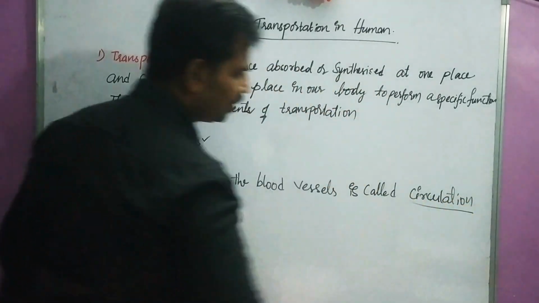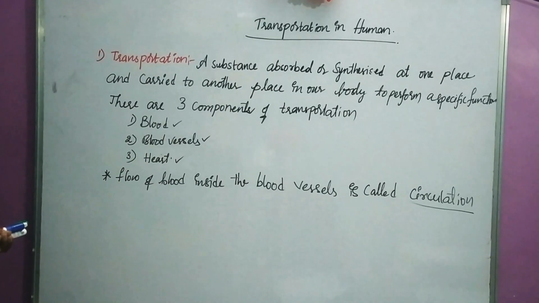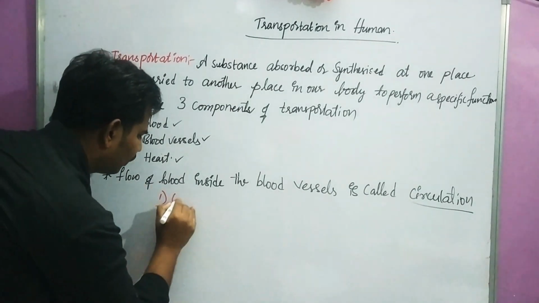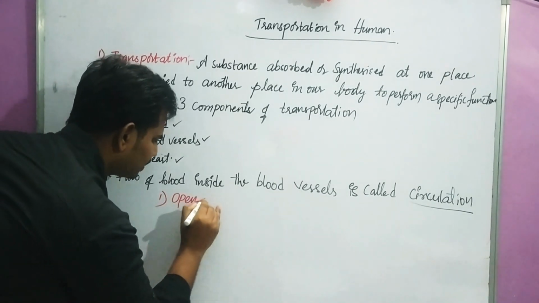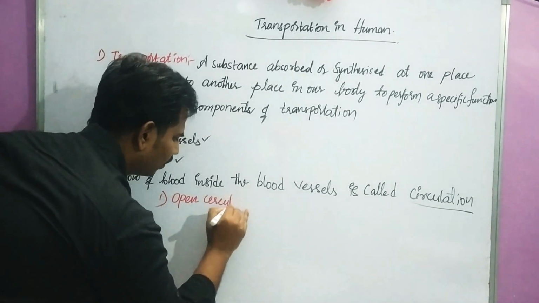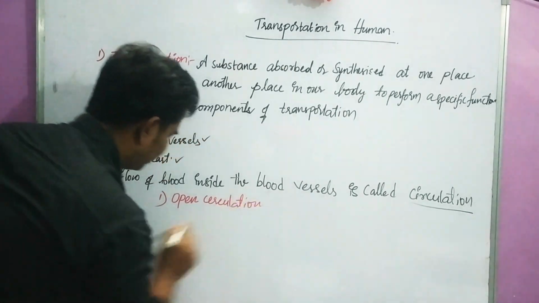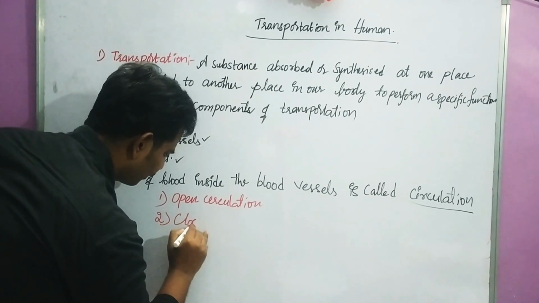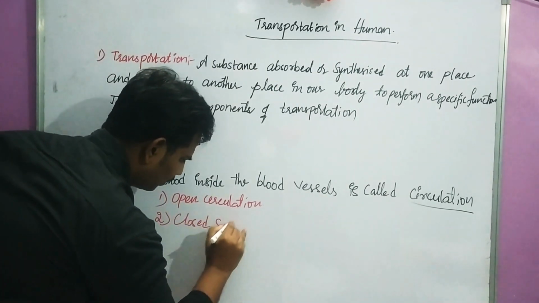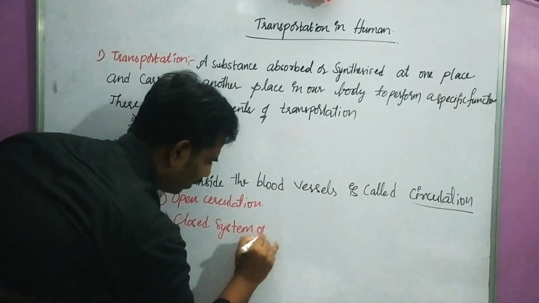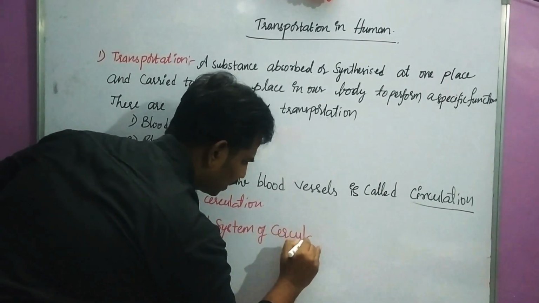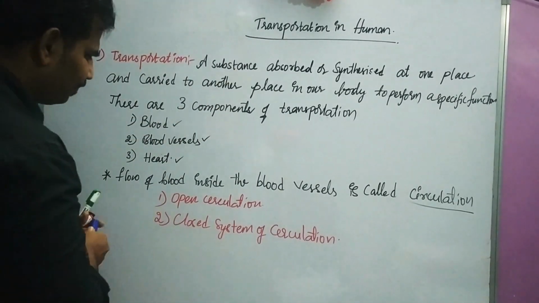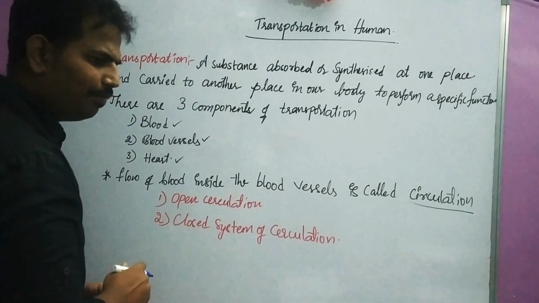Again, this circulation is of two types. What are the two types of circulation? One is the open circulatory system, or open circulation, and the second one is the closed system of circulation. In the open system of circulation, there is no involvement of blood vessels.